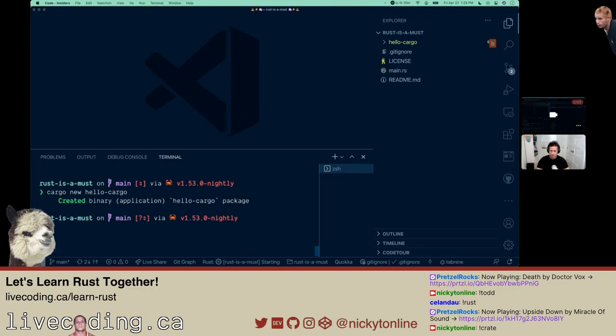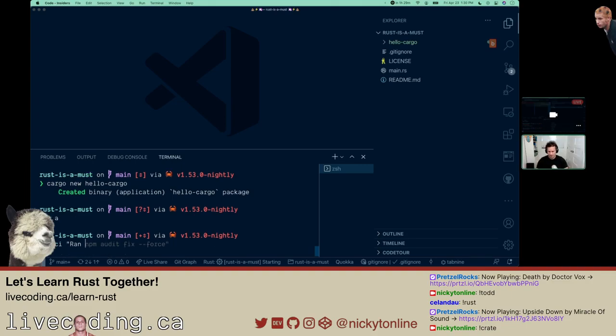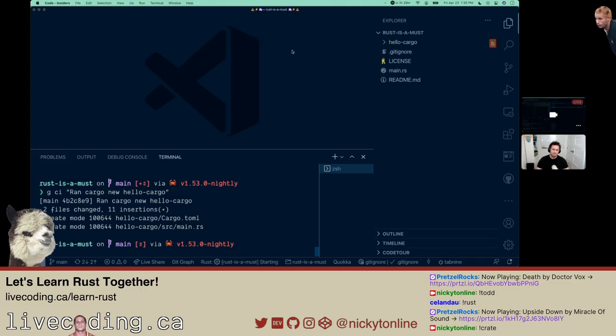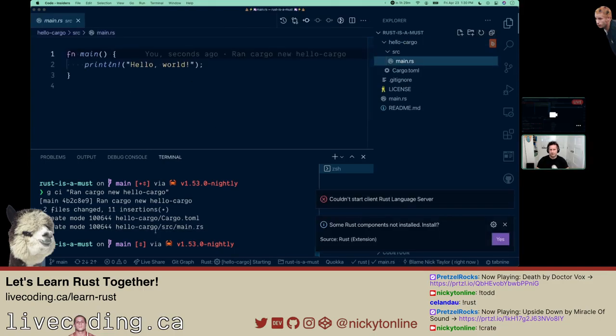I'm going to commit as we go along. GA is my alias. G is my alias for git. Yes, I'm lazy. And A is for add all. So I'm going to say git commit ran. There we go. Cool. And there's that print hello world we had.